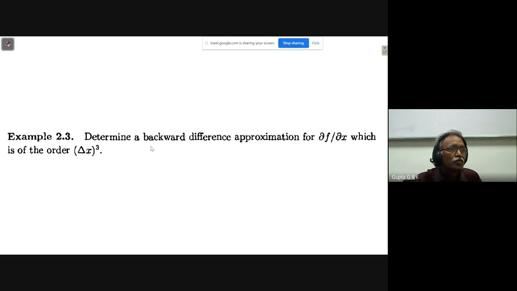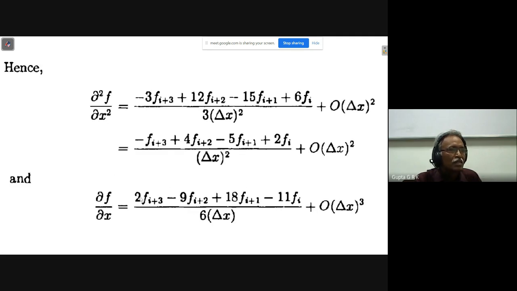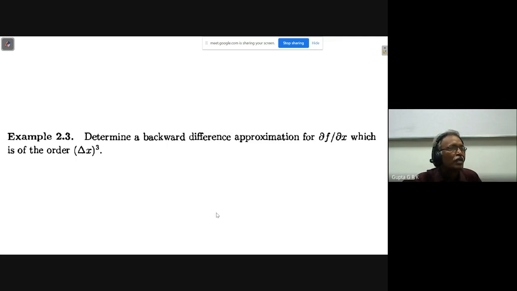Similarly, you are asked to find out the backward difference approximation, dou f by dou x, which is of the order of delta x whole cube, third order approximation, right? Here, previously we already got the third order approximation for the first order derivative. And here, the first order derivative with third order approximation for backward difference is asked. Again, you can do it by any of the methods.